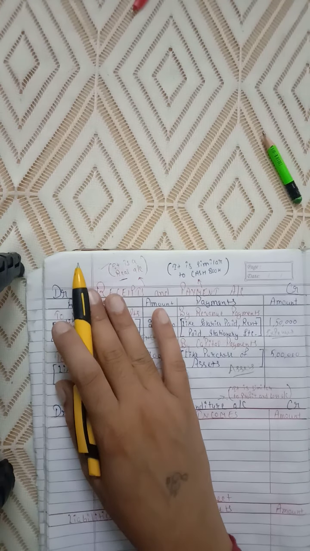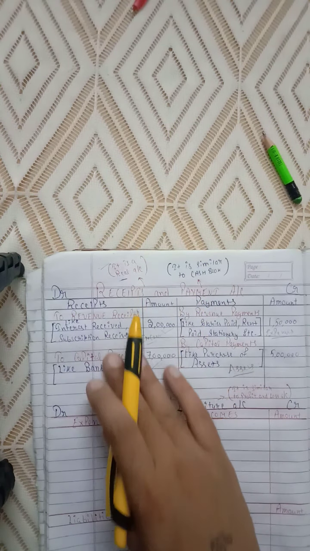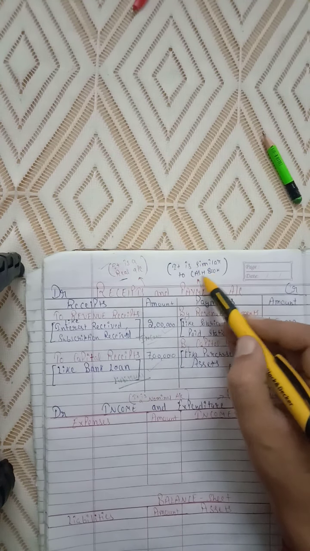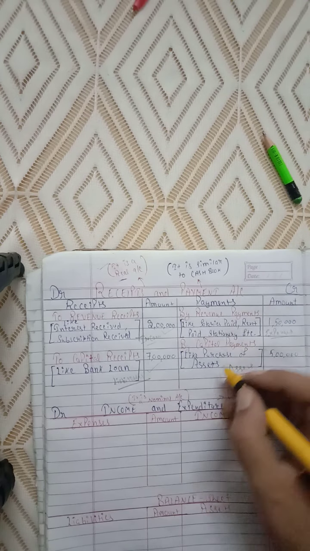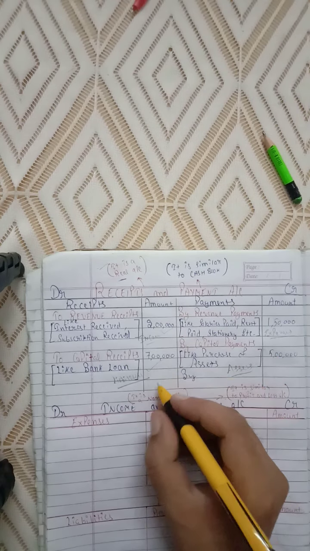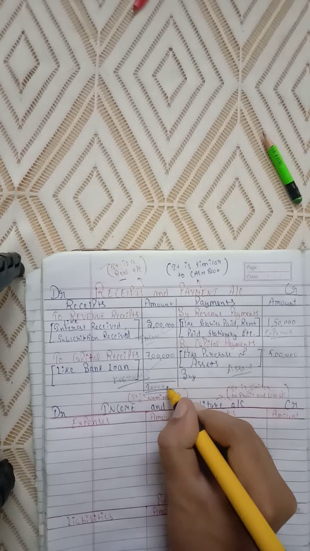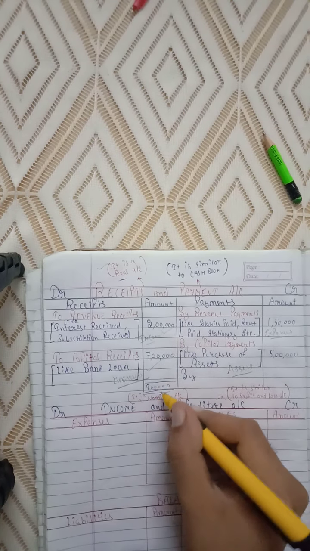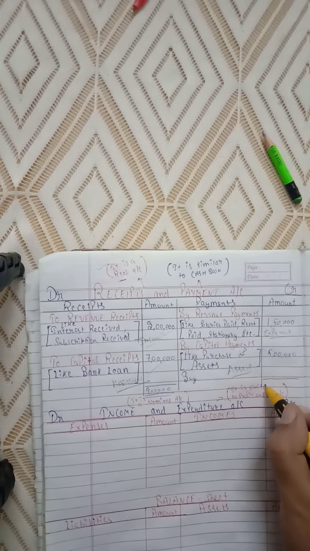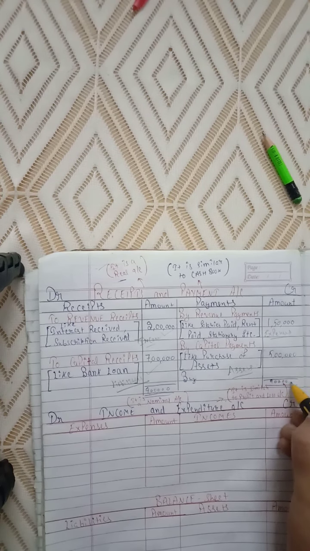On debit side you will record receipts, on credit side you will record payments. After recording receipts and payments, like your cash book was balanced, same way this account will be balanced. As you can see, debit side total is rupees 9 lakh, right? The total of debit side is greater. The total of credit side is short, which is 6 lakh 50,000. So 9 lakh will be written on both sides.